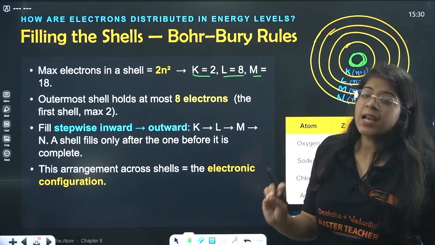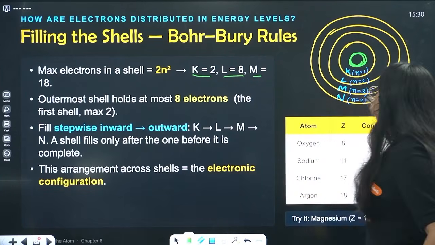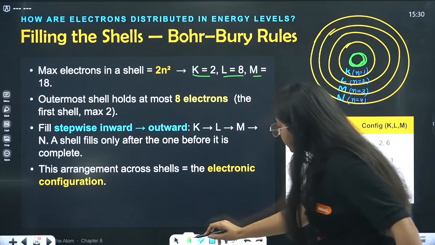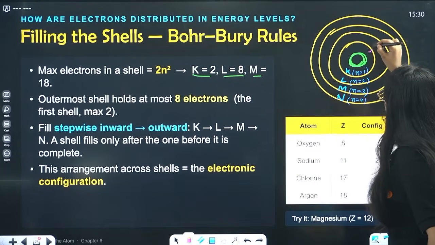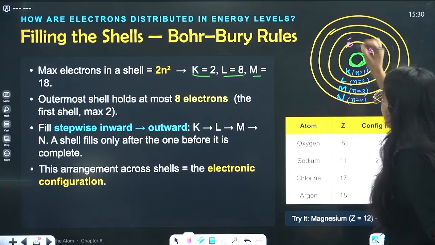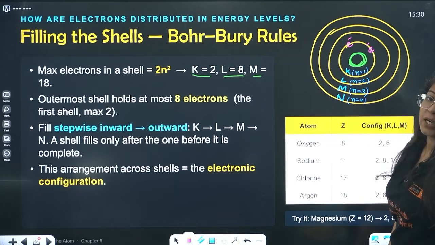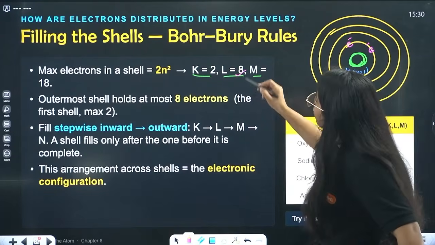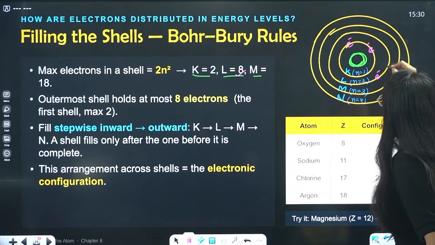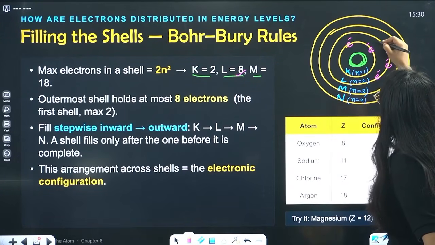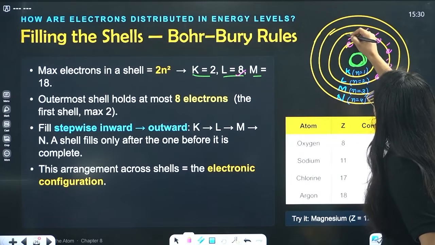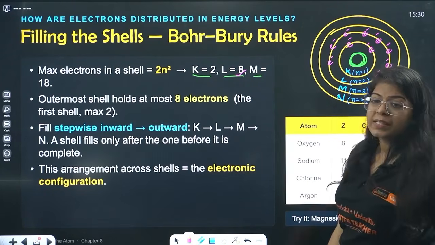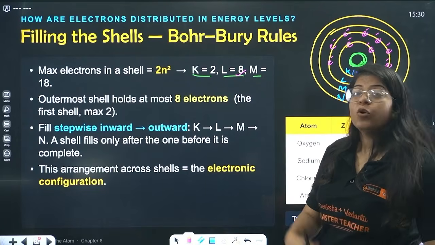The first shell holds a maximum of 2, so there can be only 2 electrons revolving in this shell, not more than 2. Then this is your second shell, L, with 8 electrons: 1, 2, 3, 4, 5, 6, 7, 8. Only these can revolve, not more than 8.